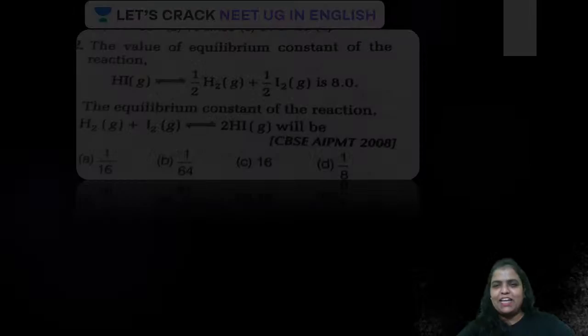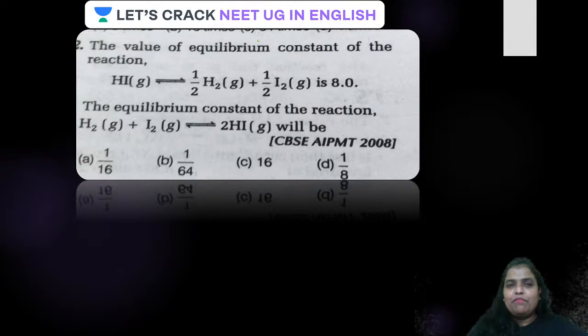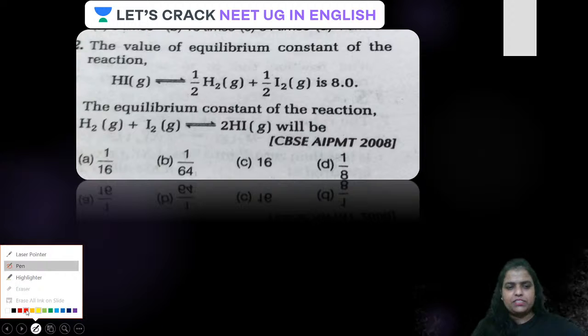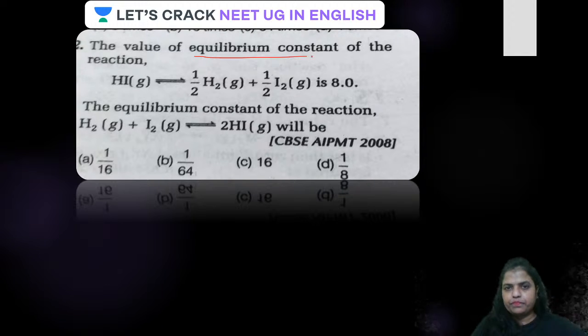Okay, all done. Now have a look here, guys. The value of equilibrium constant of the reaction is given as 8. What is the equilibrium constant of the reaction when the entire equation, H2 + I2 giving 2HI, is first reversed, then multiplied by a factor?